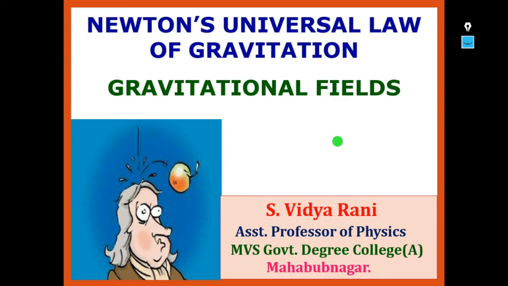In today's class, we will learn in detail about the universal law of gravitation given by Newton, and also what gravitational fields are and how they affect gravity when any body is moving or orbiting towards a celestial body.